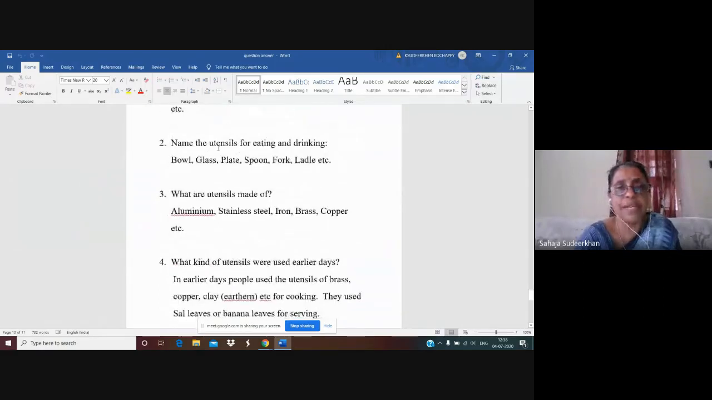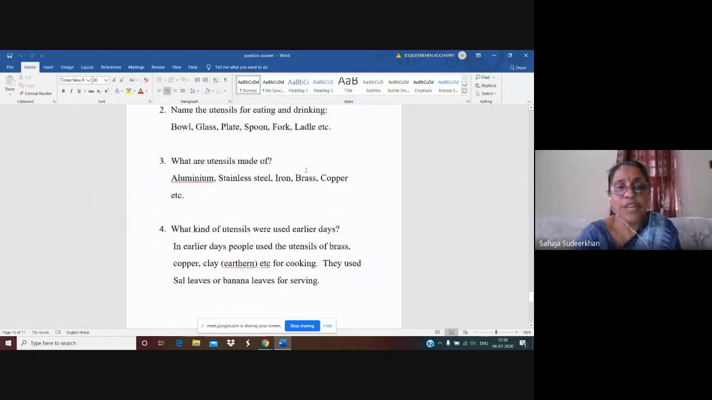Name the utensils for eating and drinking. Bowl, it is for serving purpose. Glass for drinking juice or water. Plate for eating food, and spoon also. Fork is also. Okay. Then that ladle is for serving. Bowl, glass, plate, spoon, fork, ladle, etc.